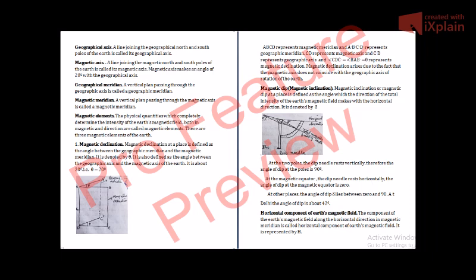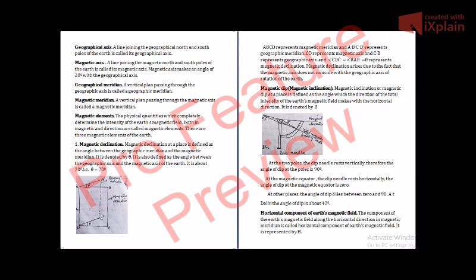As you can see from the figure, when you take a compass needle, or sorry, dip needle. Dip needle means one which rotates vertically. As you have seen, a compass needle rotates horizontally. Remember this thing: a compass needle rotates horizontally, whereas a dip needle rotates vertically.